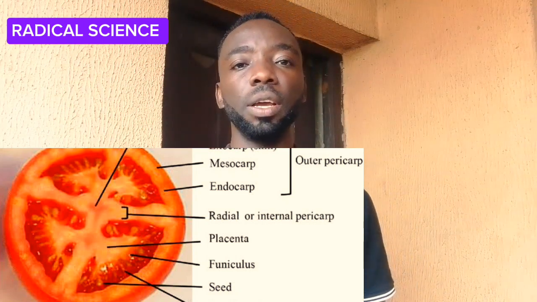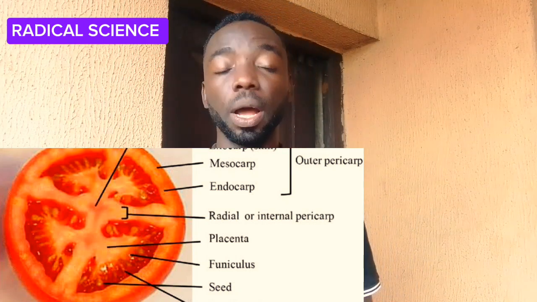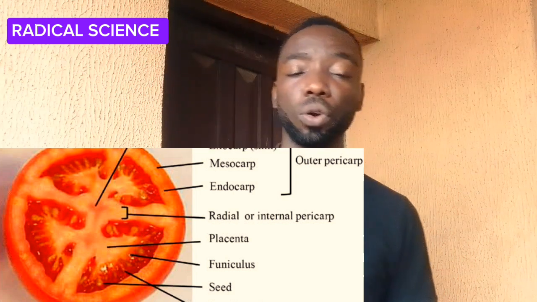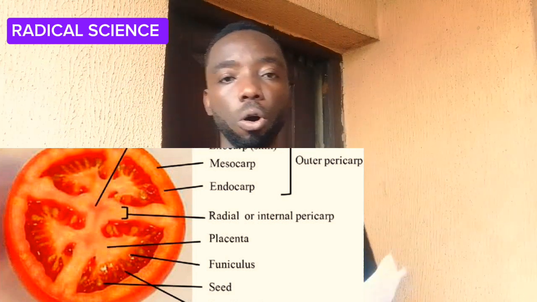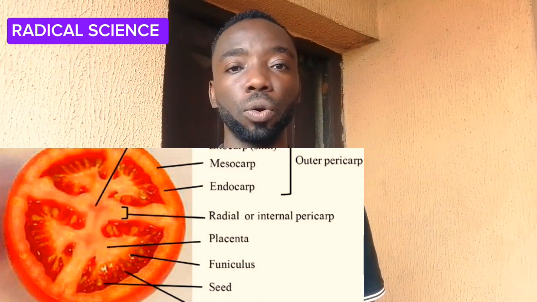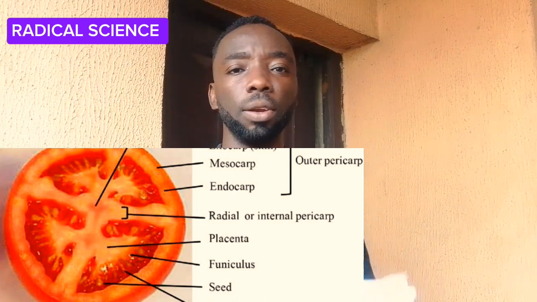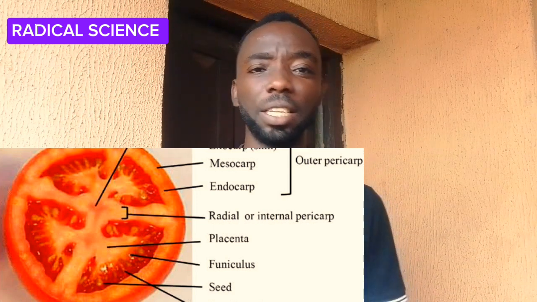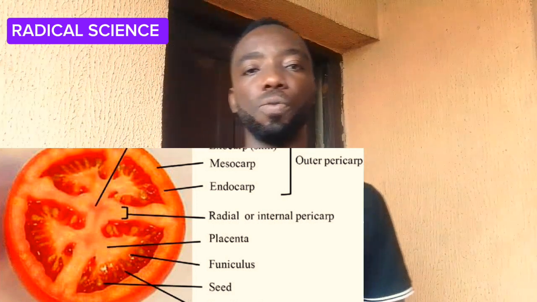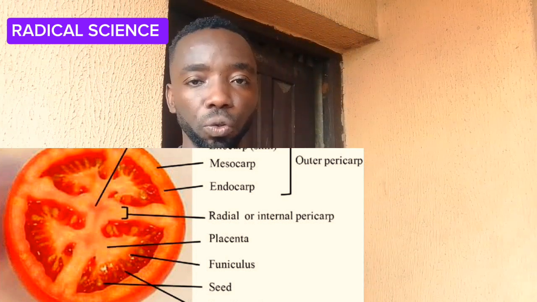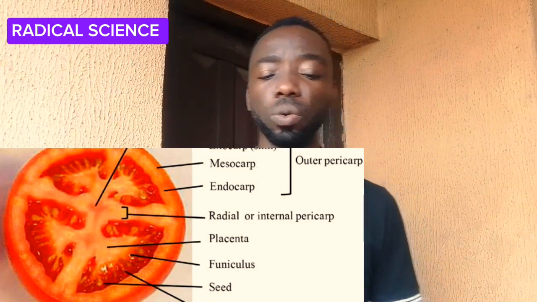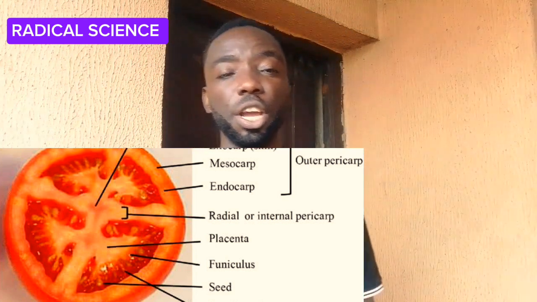It is very, very important. While you learn how to draw a transverse section of a ripe tomato fruit, just like the one showing on the screen now, also learn how to label it. It is very, very important.